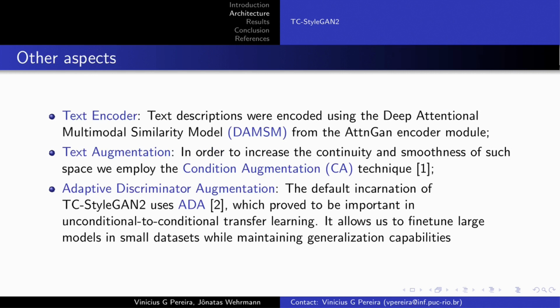The text descriptions were encoded using the Deep Attentional Multimodal Similarity Model, DAMSM, from the AttnGAN encoder model. In order to increase the continuity and smoothness of the space of the embeddings, we employ the conditioning augmentation technique proposed by the authors of StackGAN. The default incarnation of TC-StyleGAN2 uses ADA, which proved to be important in unconditional to conditional transfer learning, allowing us to fine-tune large models on small datasets while maintaining generalization capabilities.